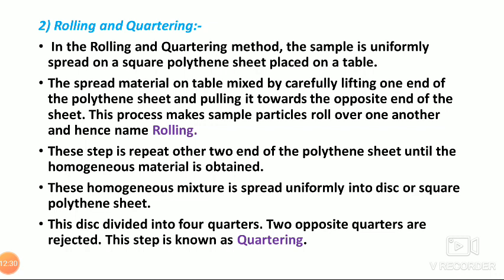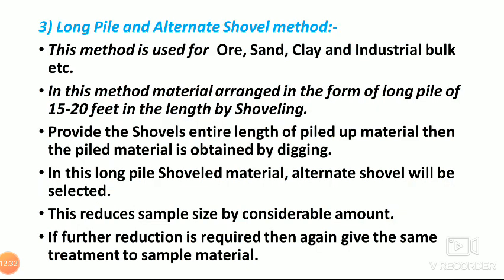Now we will see the third method, that is the long pile and alternate shovel method. Long pile means a conical shape of the bulk material, and alternate shovel in Marathi we can say fauda. This method is used for ore, sand, clay and industrial bulk material, etc. In this method the material is arranged by shoveling in the form of a long pile of 15 to 20 feet in length.